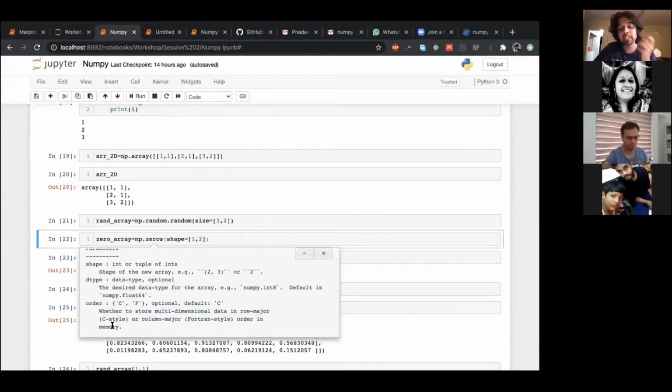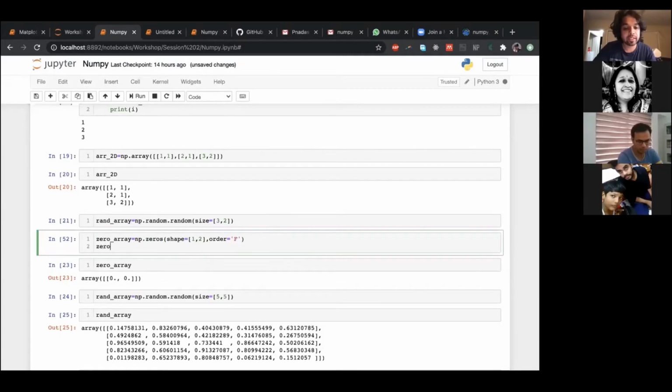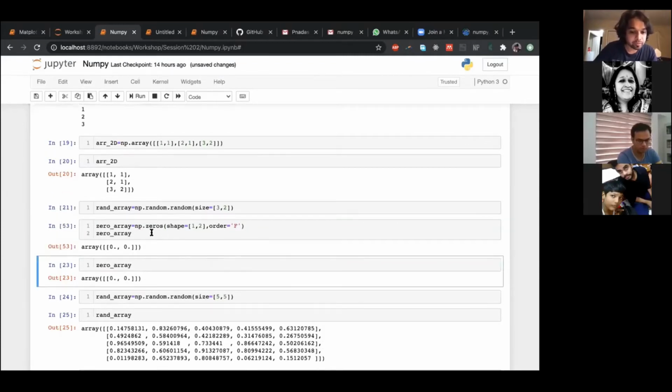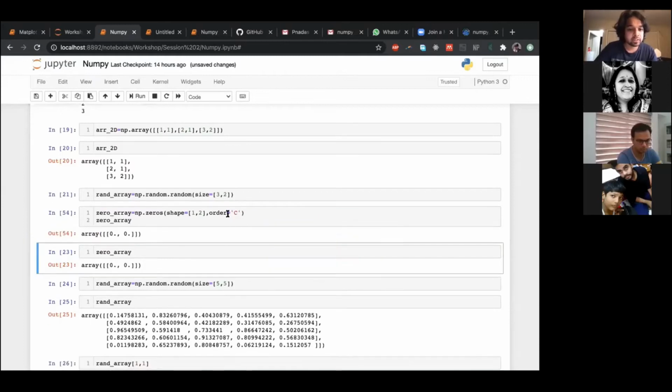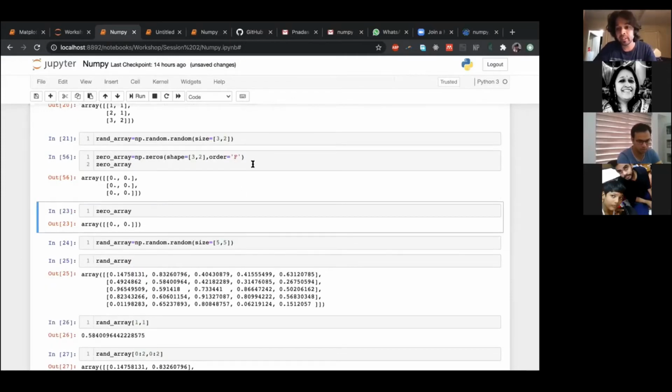But basically, what something like this means is whether you mention columns first or rows first, which comes first, and the default is C. I can play around with it, and I'm doing this in real time so that you understand you're not expected to remember each of these things. So now if I write my zero array, maybe I should make it a little larger. This is 2 comma 3. It didn't do what I expected it to do, but that's normal. So you play around with these inputs and you see what you get.